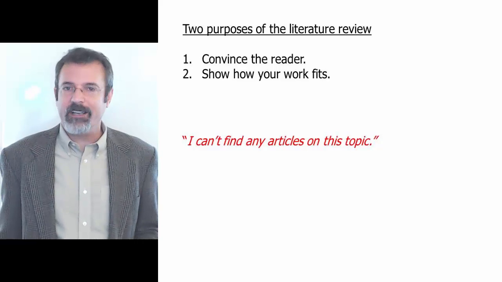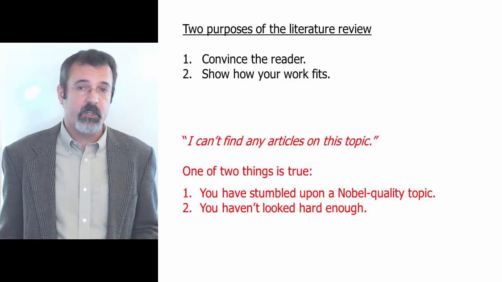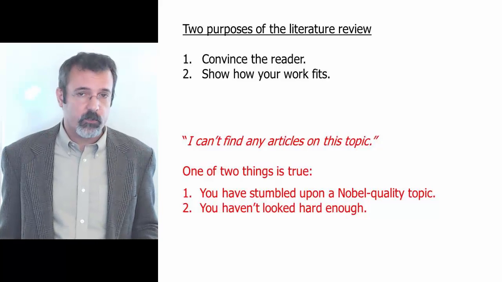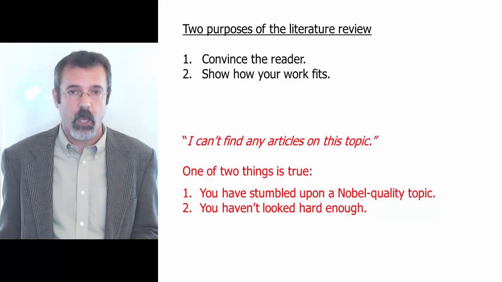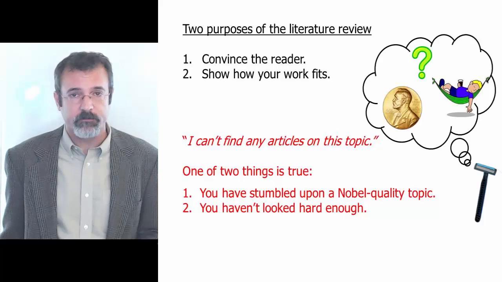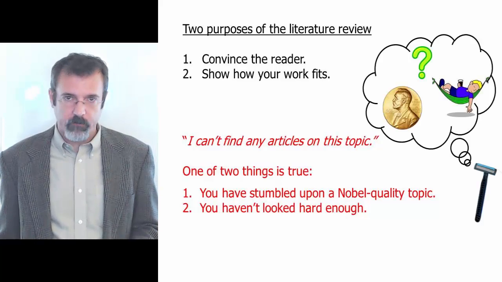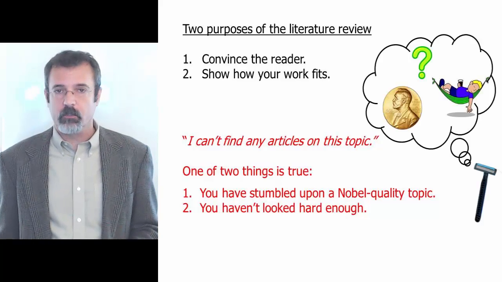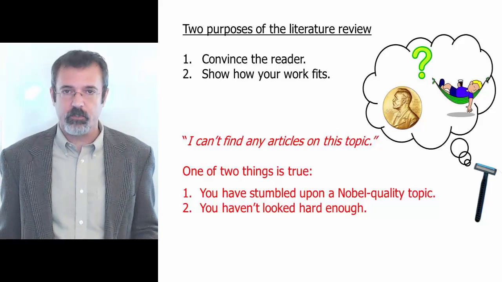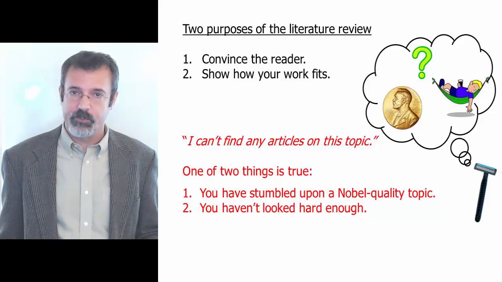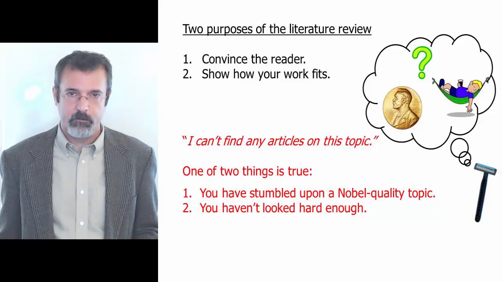If you can't find any articles on your topic, one of two things is true. Either you have stumbled across a Nobel quality topic, or you simply haven't looked hard enough. A good place to begin your literature review is Google Scholar. When you find articles that you believe are relevant to your research, if you can't get them directly through Google Scholar, then you can likely access them through JSTOR.